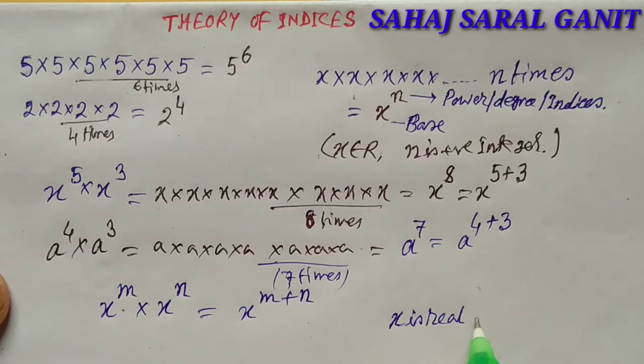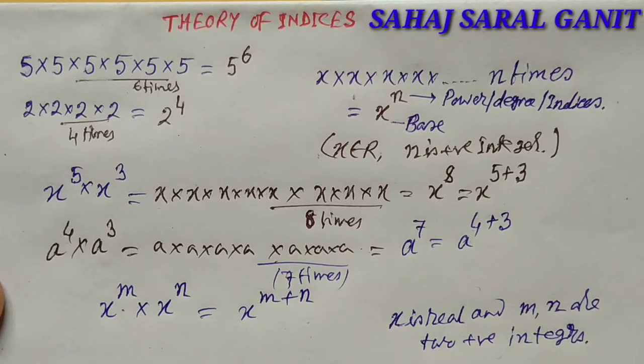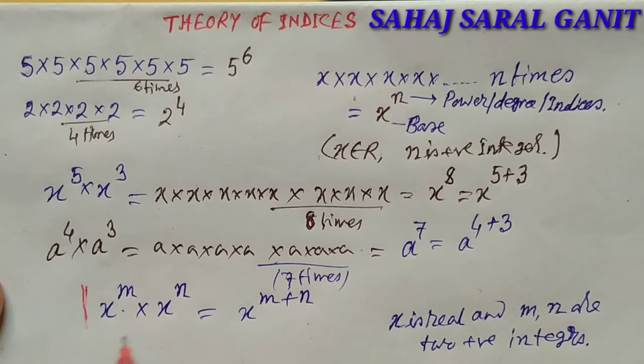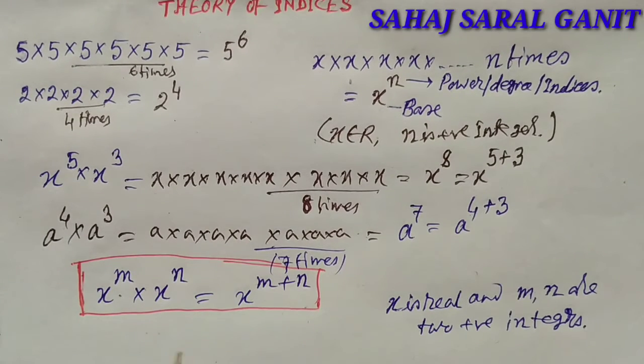where x is real, and m and n are two positive integers. Therefore, we get x to the power m into x to the power n is equal to x to the power m plus n. This is the fundamental law of indices.